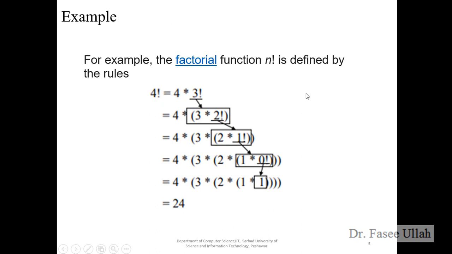Okay, we have some examples of how we can say a language, set or string could be a recursive language. We have a very basic example: the factorial function. Before going to any point in the theory of automata, we should know some very basic principles of math. If I say factorial function, it means it could be repeated up to n number of times, depending on the input values.